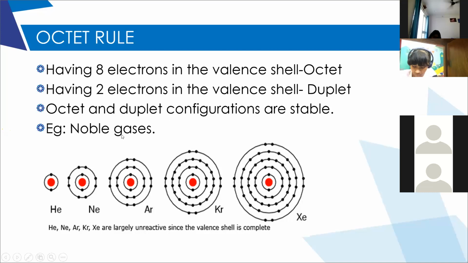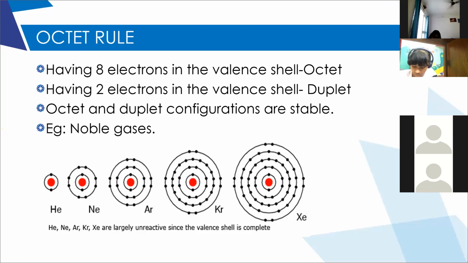If there is only one shell, like helium, that one shell will be the valence shell. If there are 2 electrons in the valence shell, it is called duplet configuration. So octet and duplet configurations are stable.